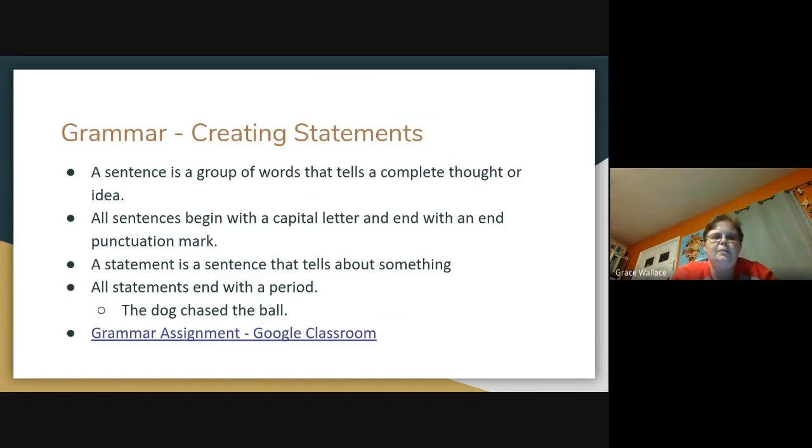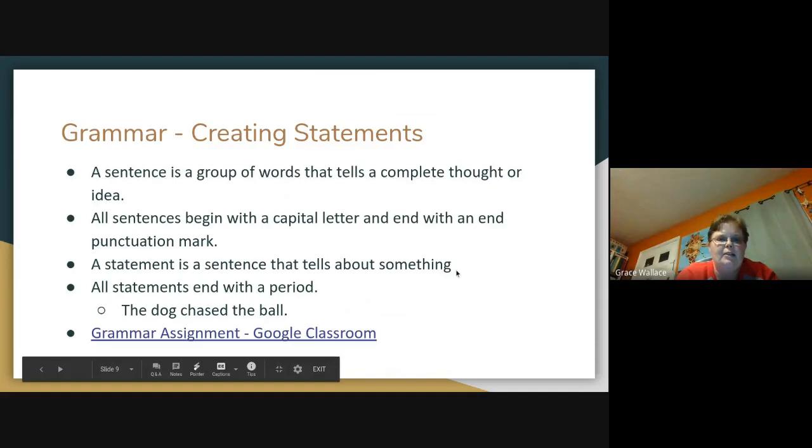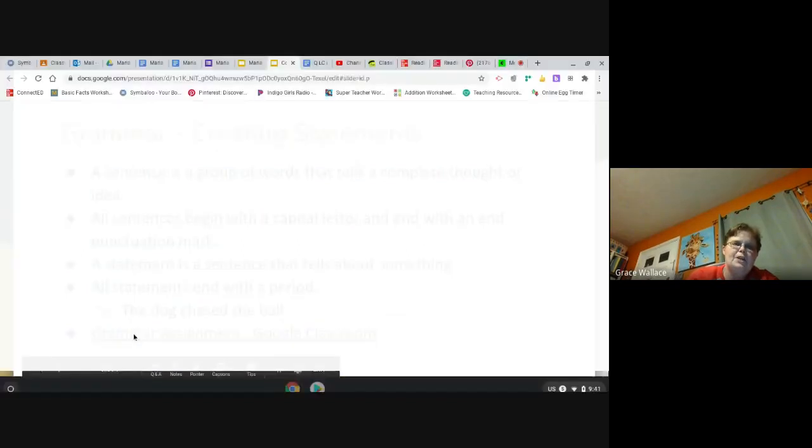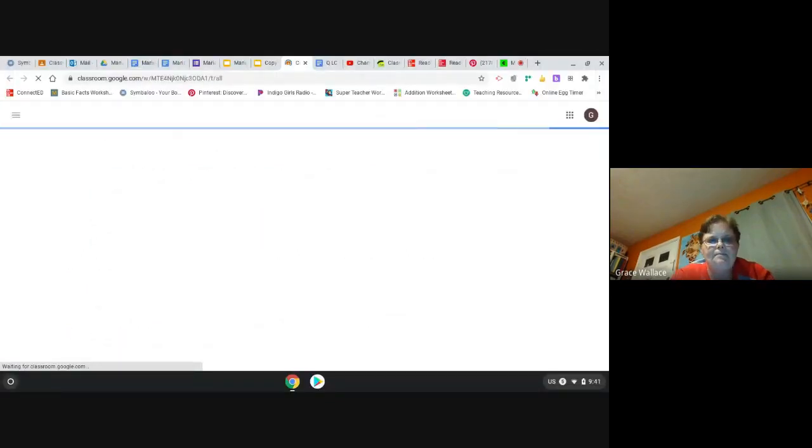So it tells you that a statement is a sentence that tells you about something. All statements end with a period. You can see I missed that one. I'm going to go back and fix that. Make sure my brain just grew. Here is an example. The dog chased the ball. This is a complete thought, a complete statement. I couldn't have said "chased the ball" was a sentence because I don't know who chased the ball. I got to think of a complete thought, a complete idea. Then you're going to go here and you have a grammar assignment. It's going to take you to Google Classroom.